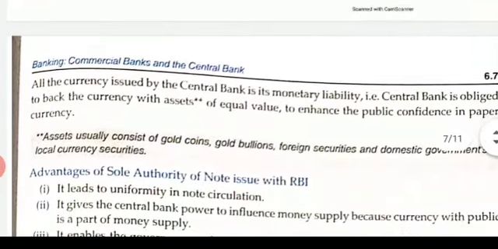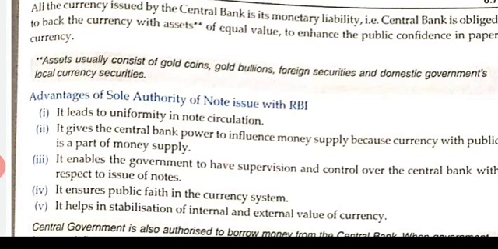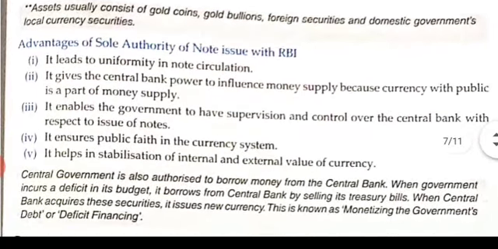If the sole authority of note issue lies with the RBI, then what are its advantages? It leads to uniformity in note circulation. It gives the central bank power to influence money supply, because currency with the public is a part of the money supply. It enables the government to have supervision and control over the central bank with respect to the issue of notes. It ensures public faith in the currency system. It helps in stabilization of the internal and external value of currency. These are the various advantages of the RBI being the sole authority of note issue.